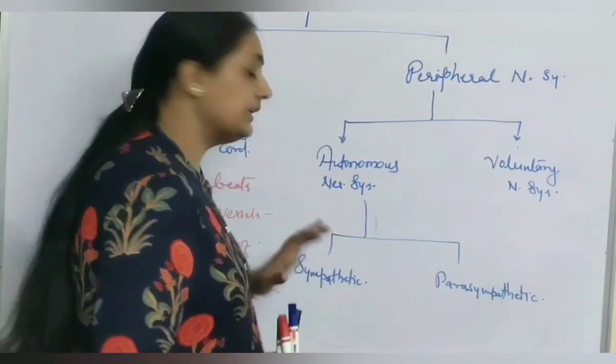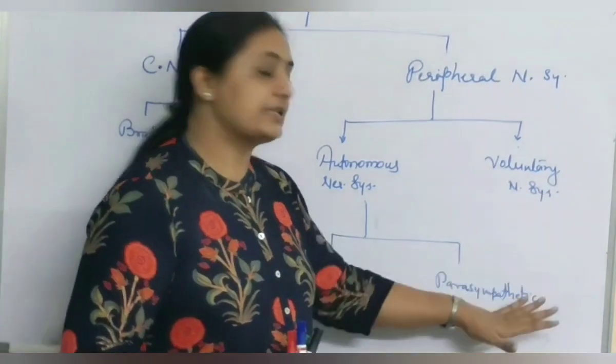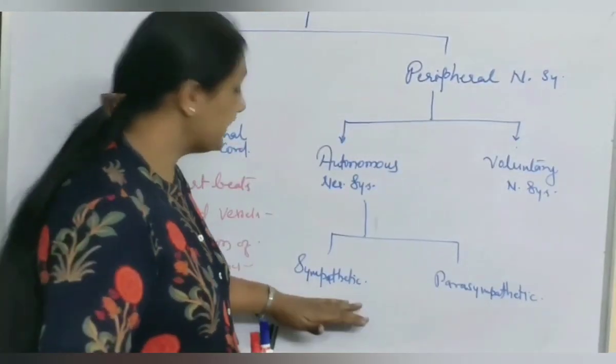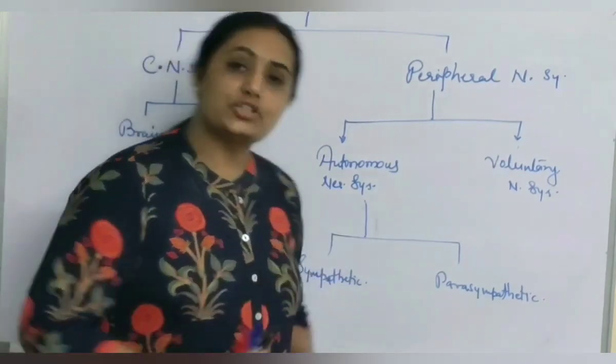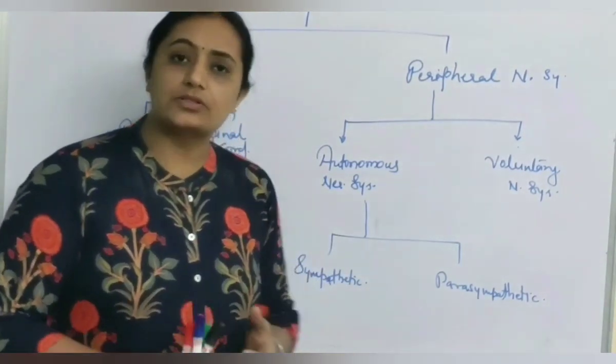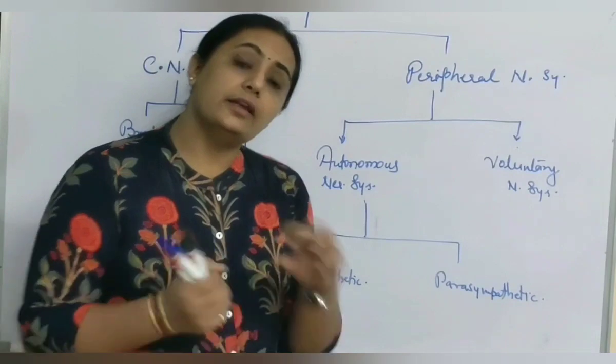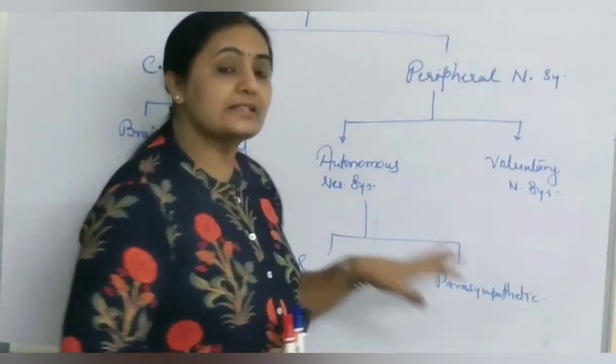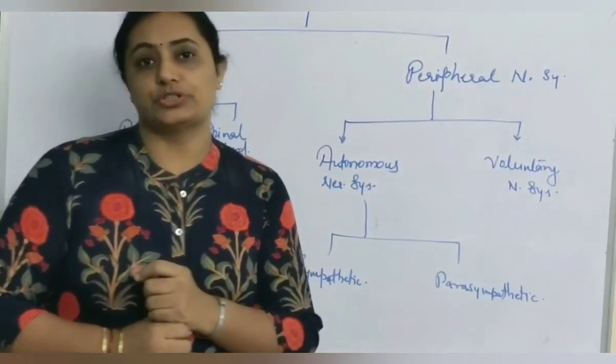If sympathetic helps for secretion of saliva, parasympathetic stops or inhibits secretion of saliva. If sympathetic helps for secretion of digestive juices or gastric juices, parasympathetic inhibits the secretion of those materials. So these two systems are present in the body and they are working opposite to each other.